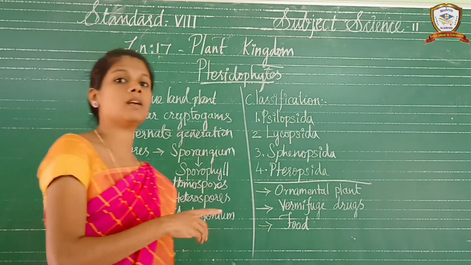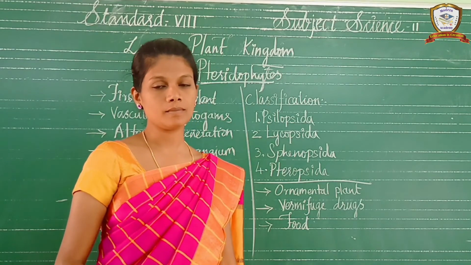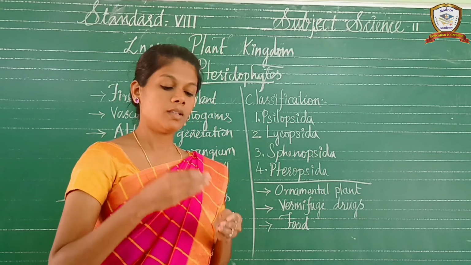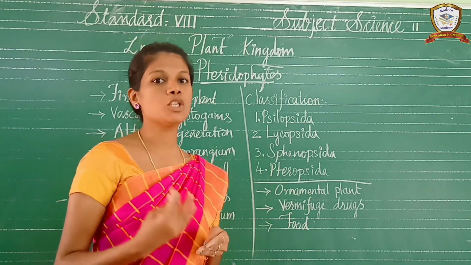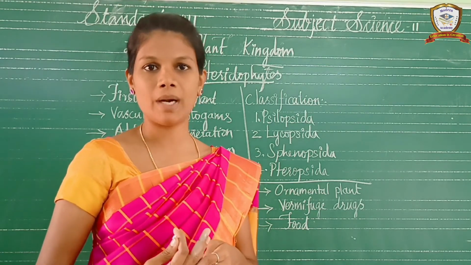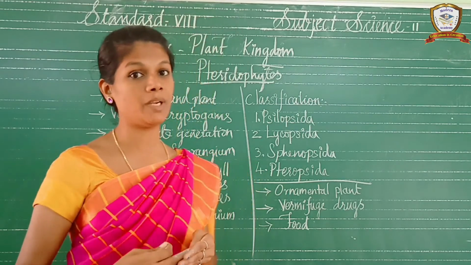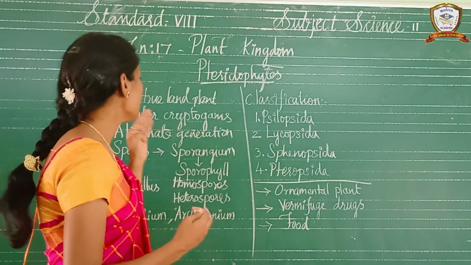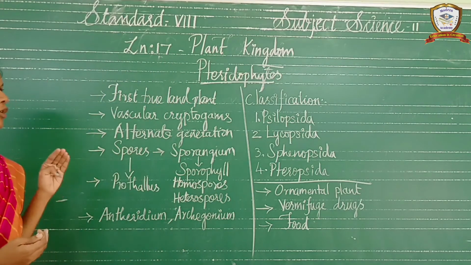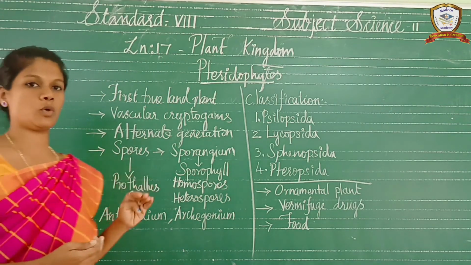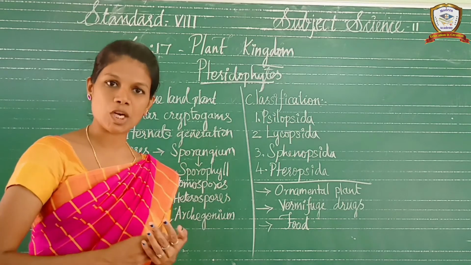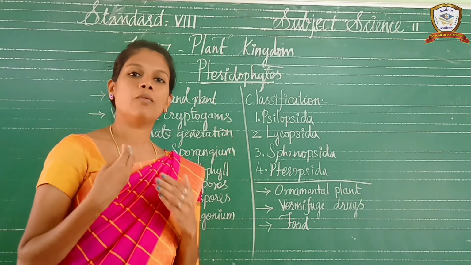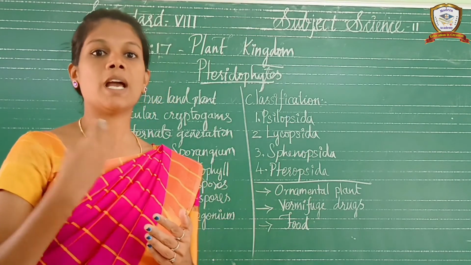The bryophytes are the non-vascular. What is vascular? Already I told you. The xylem and phloem bundles together form the vascular bundle. If the vascular bundles are present, it means that it is vascularized or vascular. This is a vascular cryptogam. The pteridophytes are the vascular cryptogam, because the vascular bundle is present here for transporting and distributing water, minerals and food.